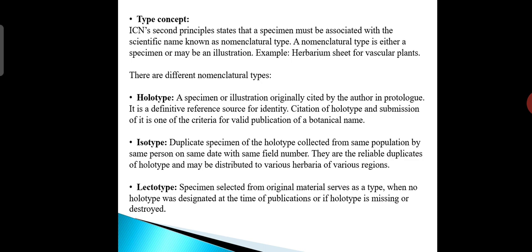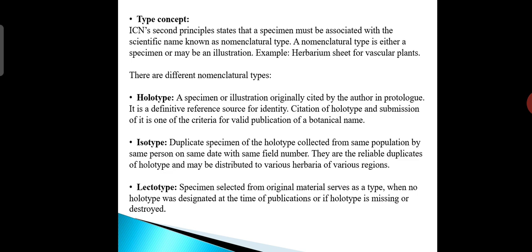So citation of the holotype and the submission of it is one of the criteria for valid publication of a botanical name. Next, isotype. A duplicate specimen of the holotype collected from the same population by the same person on the same date with the same field number. So these are reliably duplicates of the holotype and may be distributed to various herbaria of various regions.